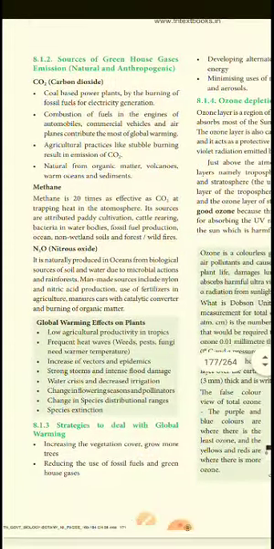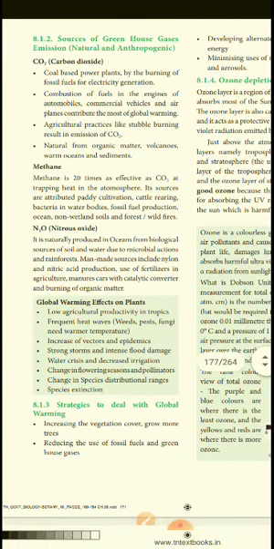Next, the sources of greenhouse gases. Carbon dioxide comes from coal-based power plants. We are using more power plants, a lot of coal plants, and mining. It is also electricity generation, fossil fuel, and combustion of fuel in engines, automobiles, and commercial vehicles.